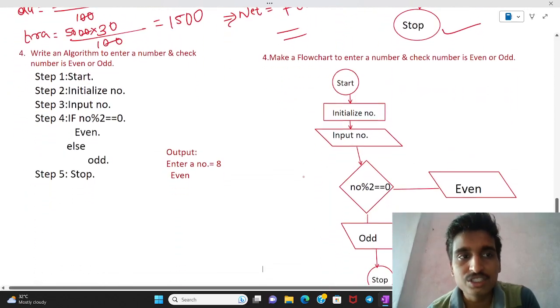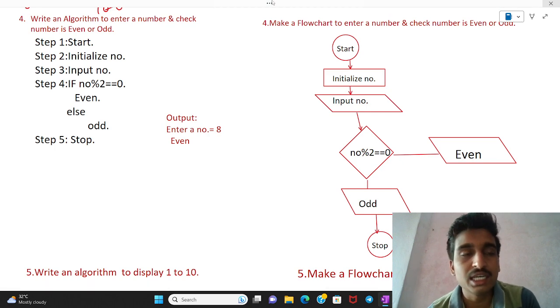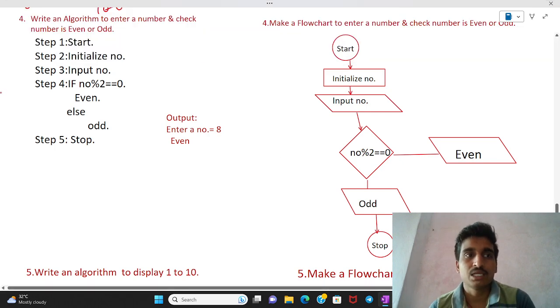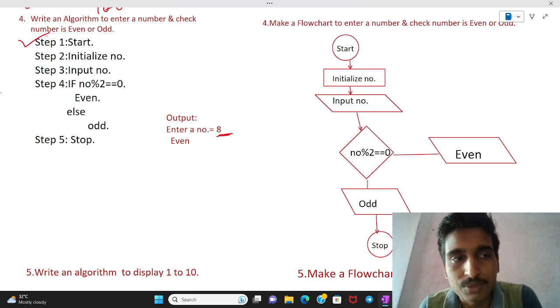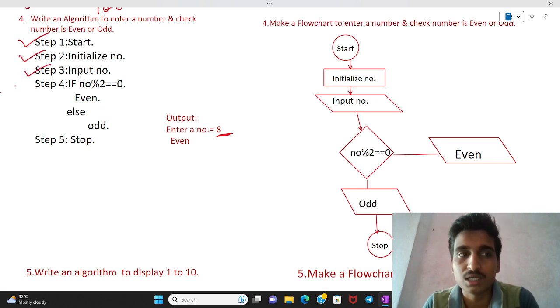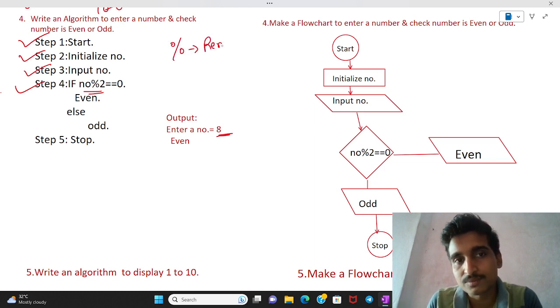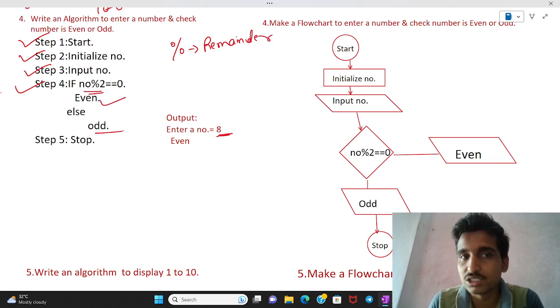After that, we check the even and odd function, if entering any number. Suppose the user wants to know whether the value 8 is even or odd. First follow the steps: step 1 start, step 2 declare number, step 3 input number, step 4 if number % 2 is equal to 0. As in the last lecture, we can say the percent sign means remainder. If the remainder is 0, then the value is even, otherwise it is odd.